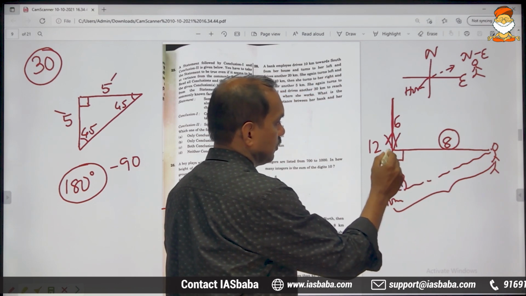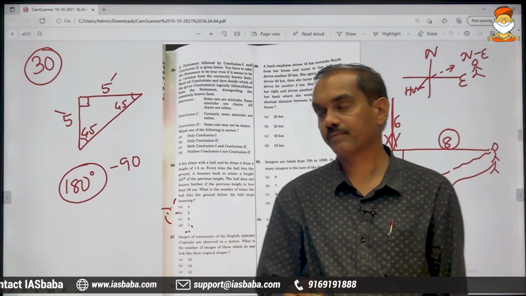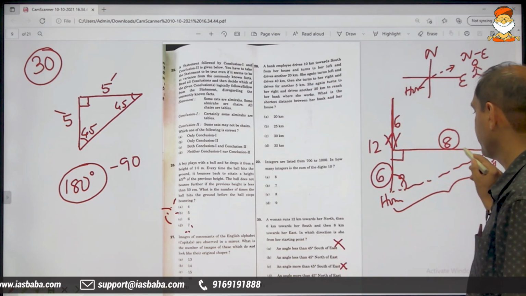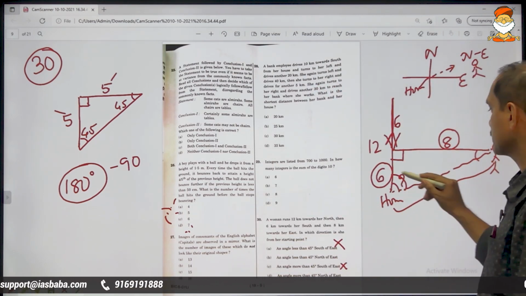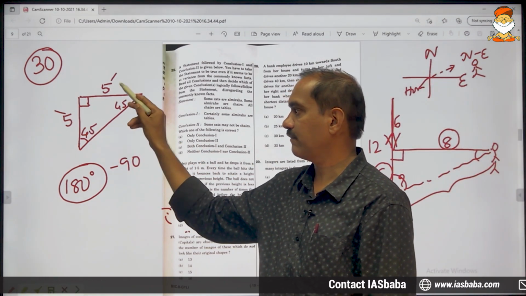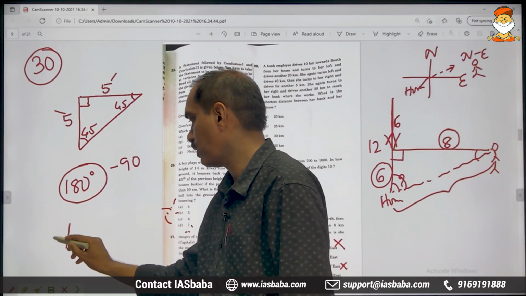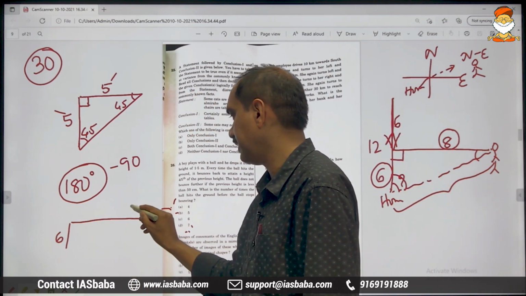This is obviously 90, and you cannot expect these two same here, because just like this case, they are not same. 5, 5, they are not same. Here one is 6, the other is 8.